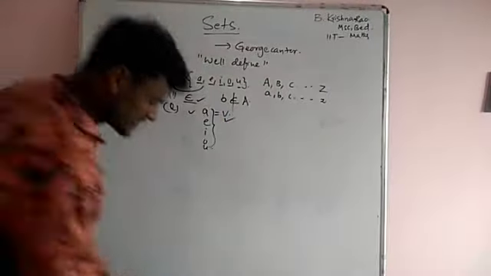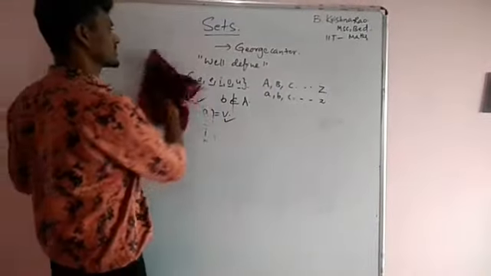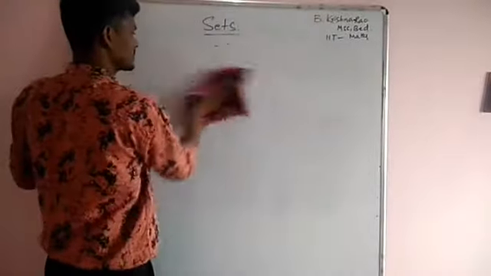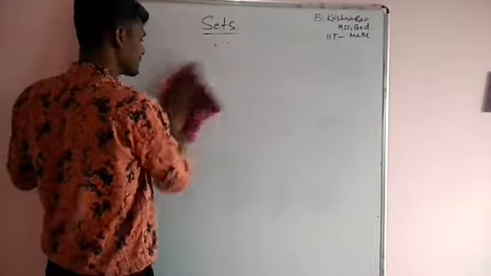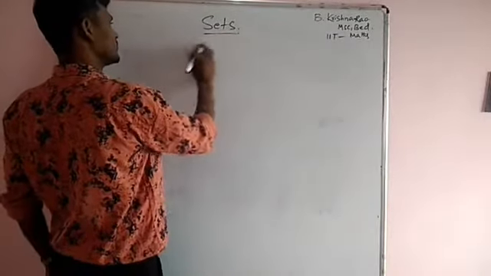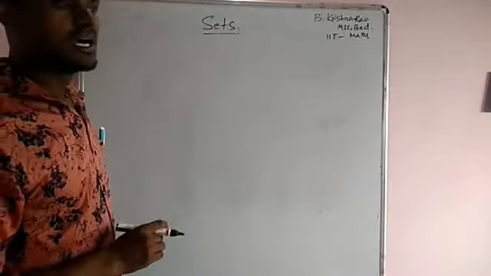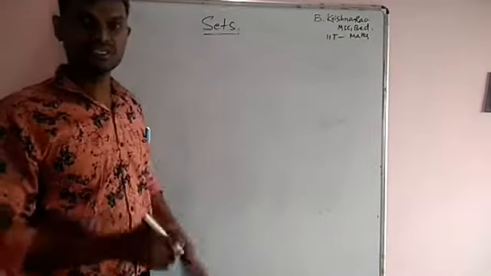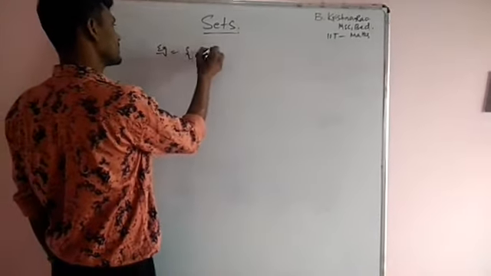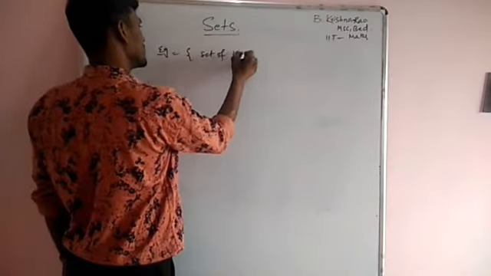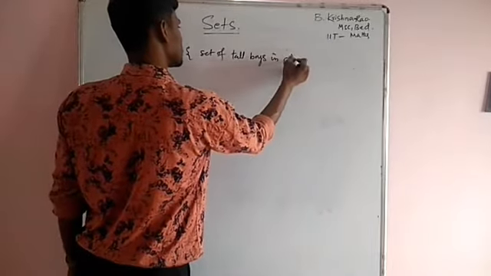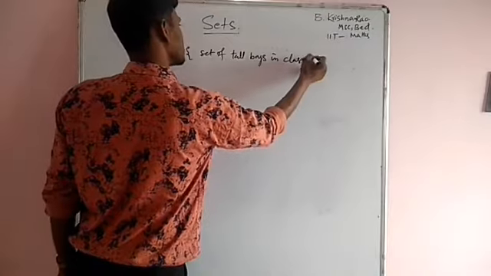Next, we have to discuss set representation. A set can be represented in two ways. But before discussing representation, which one is a set and which one is not a set. Say, for example, the set of tall boys in class 10.